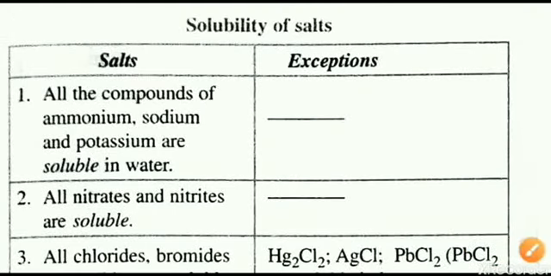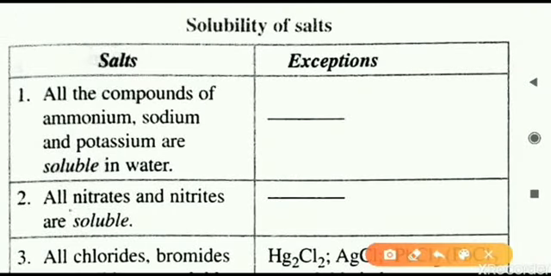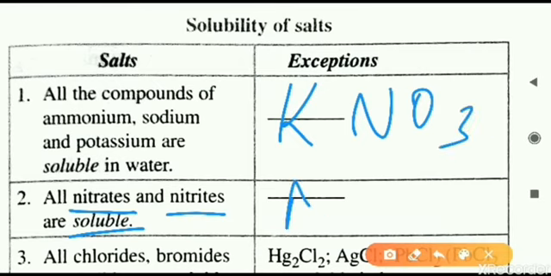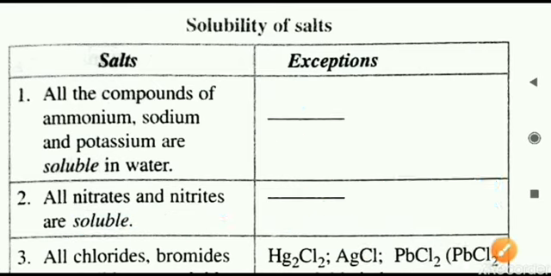Second one, now the nitrates and the nitrites. If the salt contains these negative radicals, nitrate or nitrite, then the particular salt is soluble in nature. Examples we can take KNO3, NaNO2, anyone we can take. So if the salt is a nitrate or nitrite, then it is soluble in water.